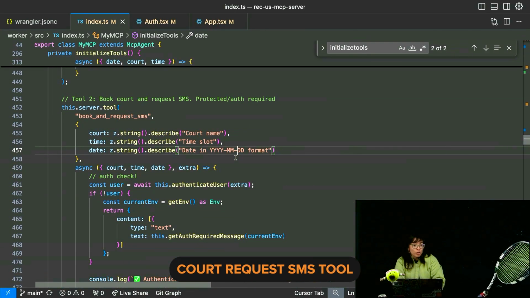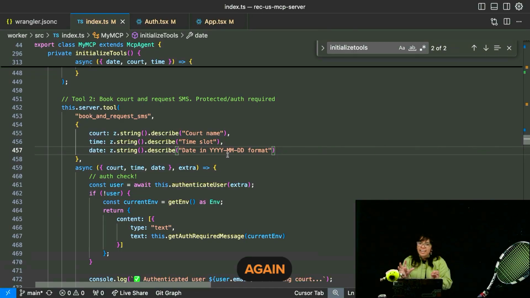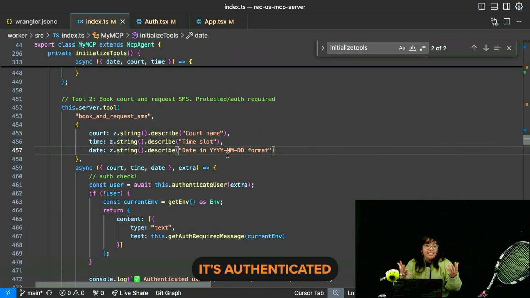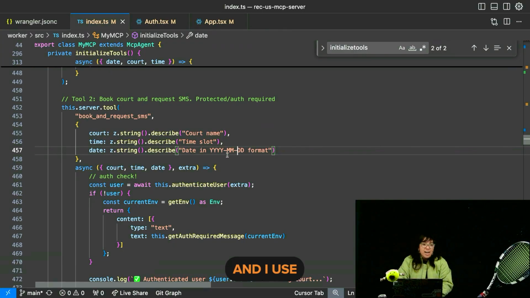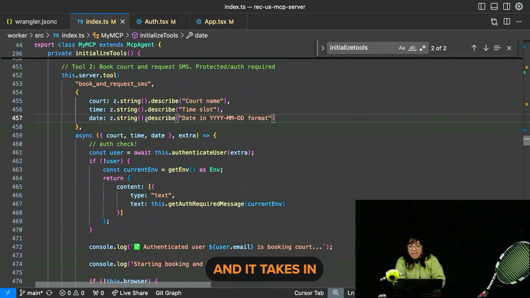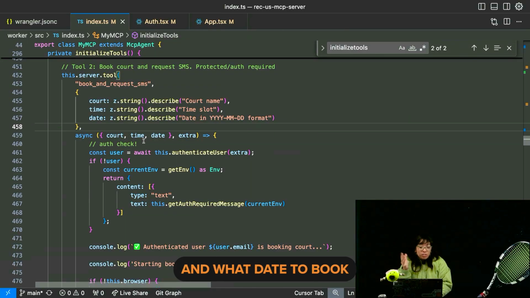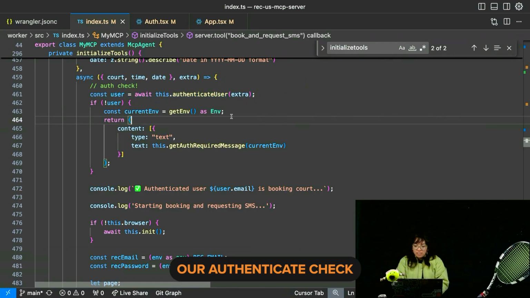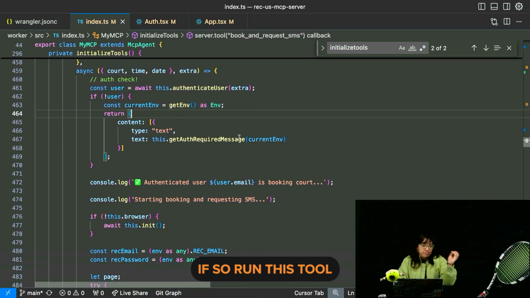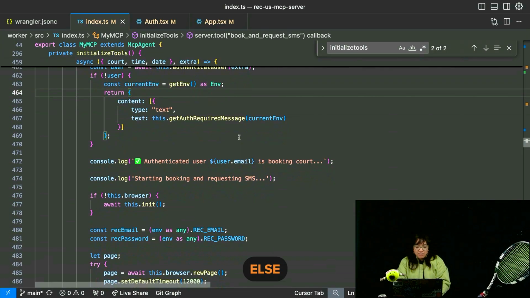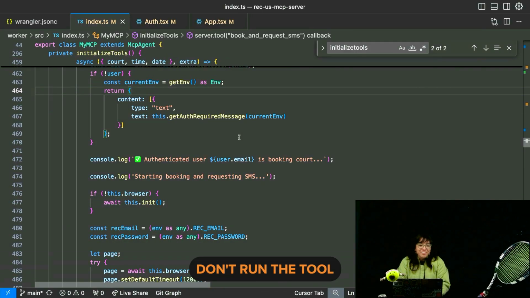And here is the book court and request SMS tool. Again, this one is protected. It's authenticated because not everyone should be able to book a court in my name. And I use Cloudflare secrets to hide my email and my password, so you cannot have those. It takes in court, time, and date, so it needs to know what court to book, when to book, and what date to book. Here is our authenticate check. Like, is it authenticated? If so, run this tool. Else, don't run the tool.